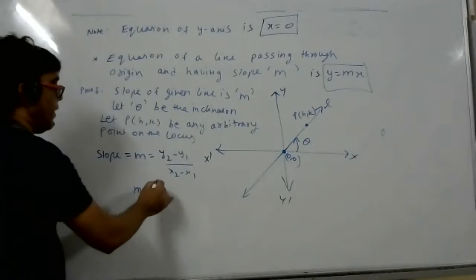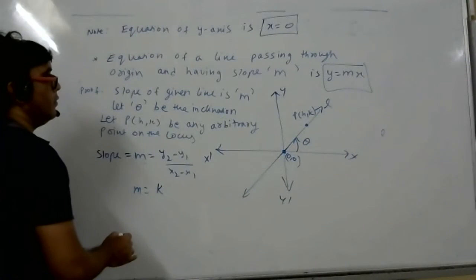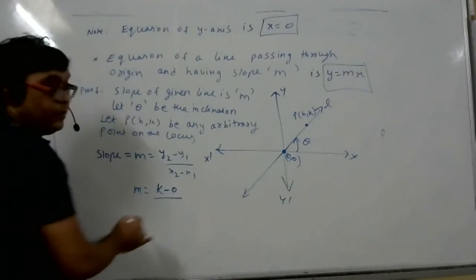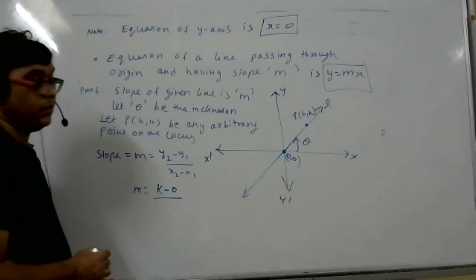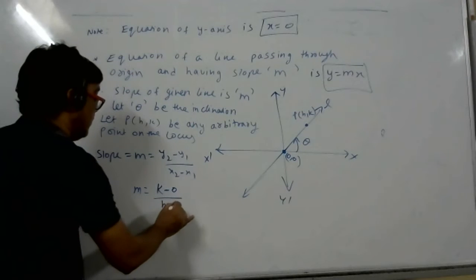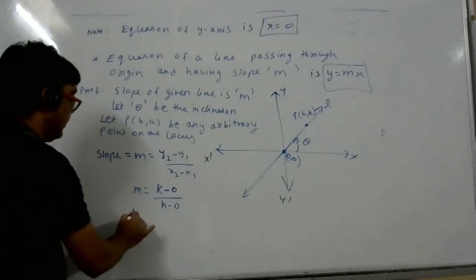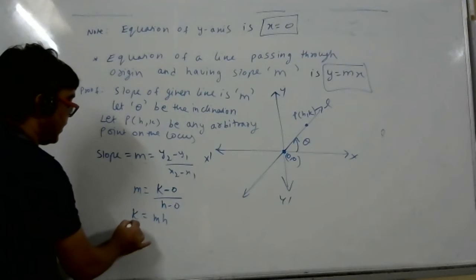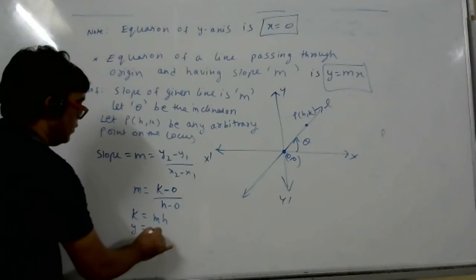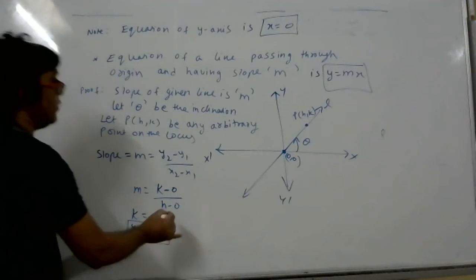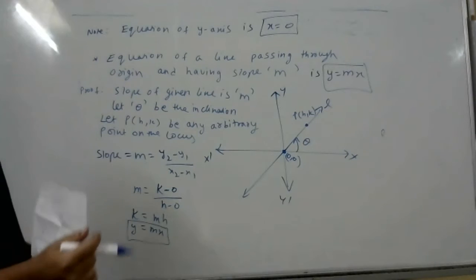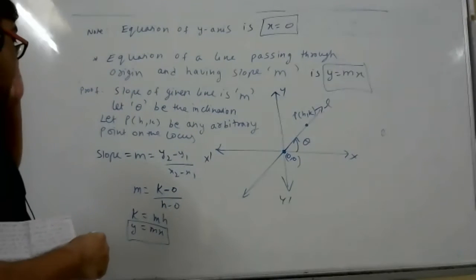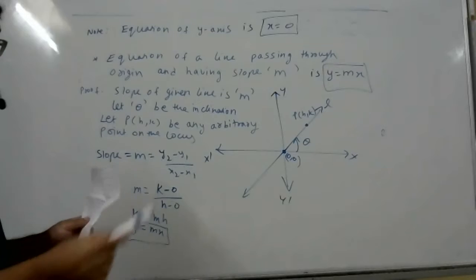What should I write? k minus 0 by h minus 0. So what does it become? k by h is equal to m, so k is equal to mh. Now last step, k replaced by y. This is the answer. y is equal to mx. Equation of a line which is passing through the origin and having slope m: y is equal to mx.